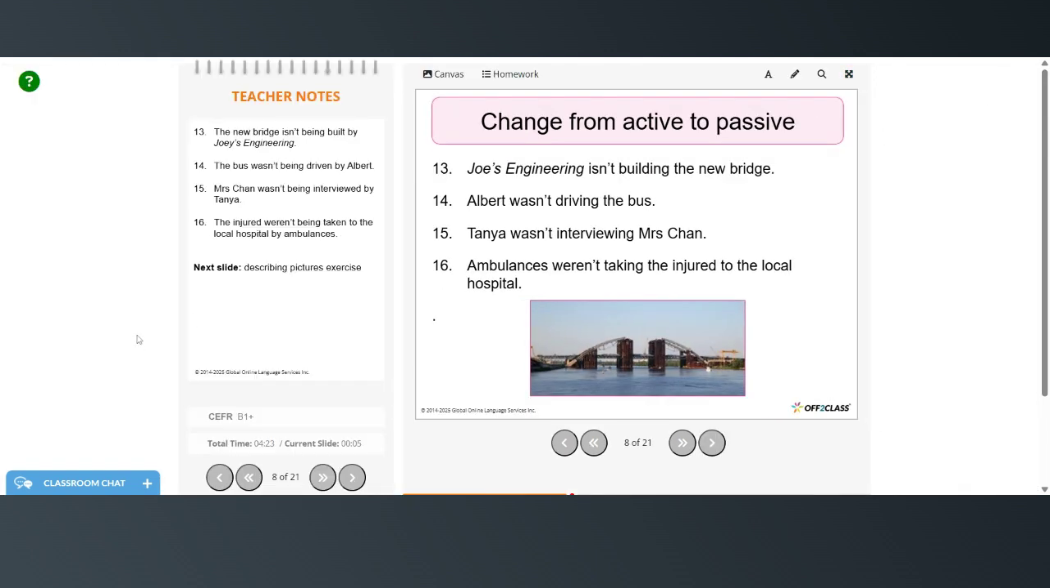The new bridge isn't being built by Joey's Engineering. The bus wasn't being driven by Albert. Mrs. Chan wasn't being interviewed by Tanya. The injured weren't being taken to the local hospital by ambulances.